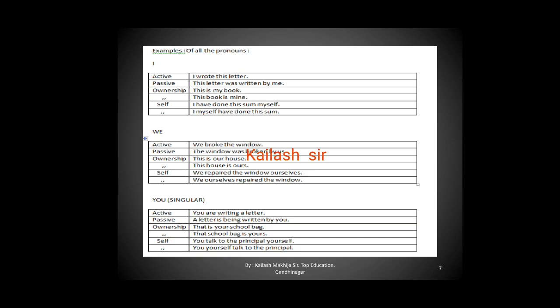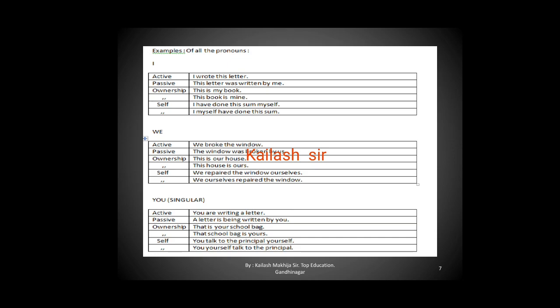See the use of I as object. When it goes into passive, it becomes by me. Now ownership: this is my book. My is used before the book. This book is mine. Mine is used after the book. So you can see the third and fourth column which I was talking about: my, mine, how it is used. Then self: I have done this sum myself. Myself is used at the end. Then the other use is immediately after the pronoun, that is, I myself have done this sum.